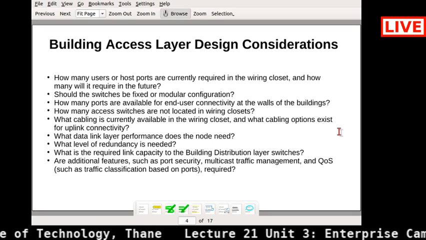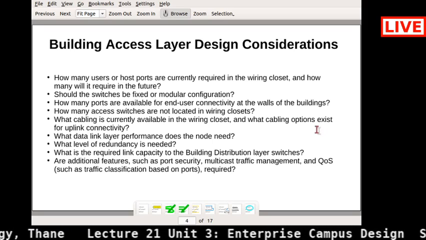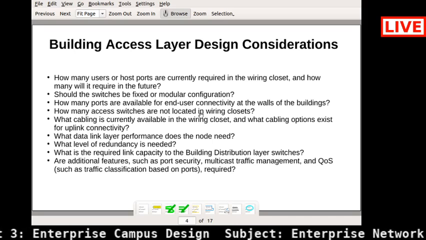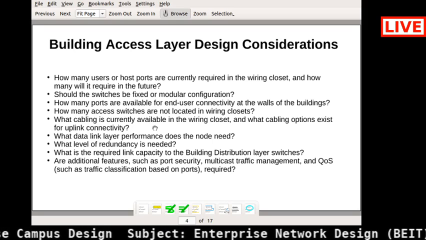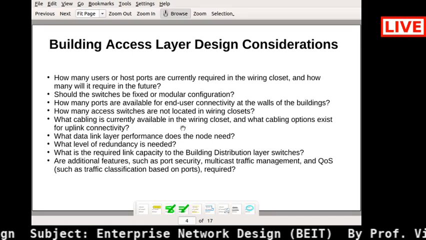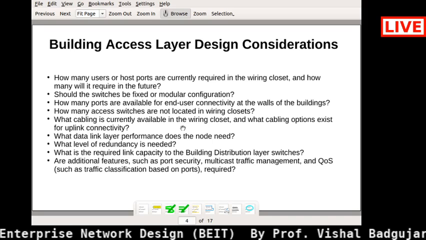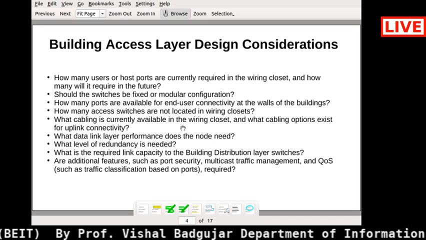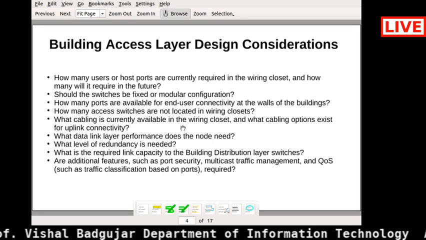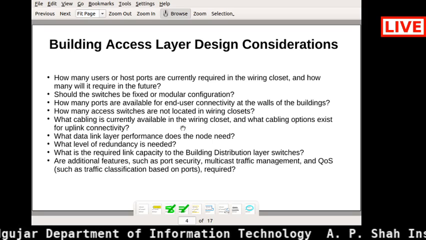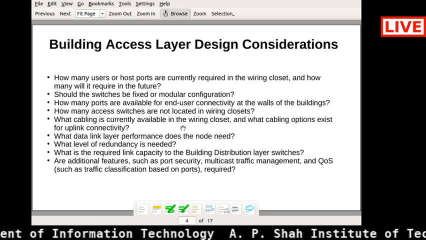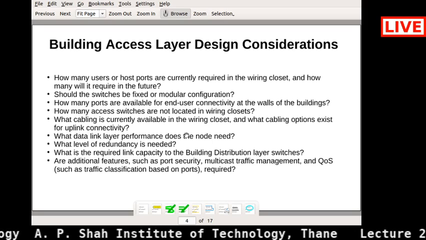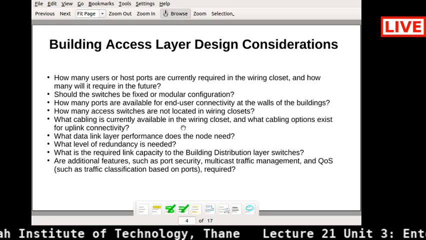How many access switches are not located in the wire enclosures, that you need to find out. Then what cabling is currently available in the wire enclosure, which kind of cabling you are using. We already discussed in our last session: there is copper cable, wireless media, and optic fiber cable. What type of wiring is there, and what cabling options exist for uplink connectivity? Uplink connectivity is also an important part.